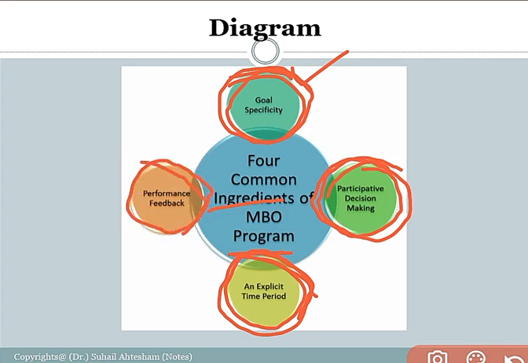According to the performance which is expected by the management, the employees have to meet the expectation and have to perform accordingly, so that the organizational goals and objectives can be achieved in the right manner, right? So these four are the ingredients of management by objective.